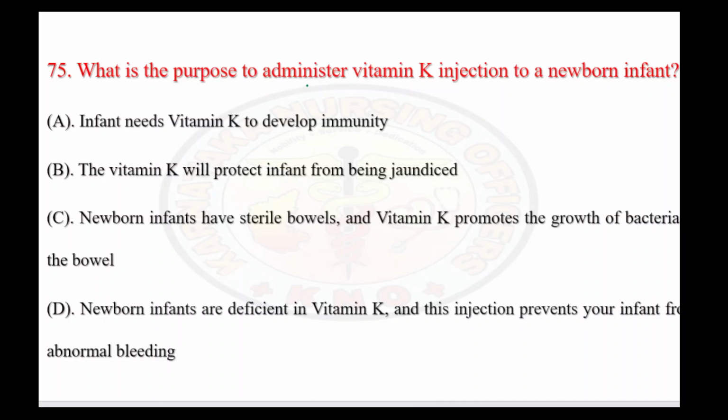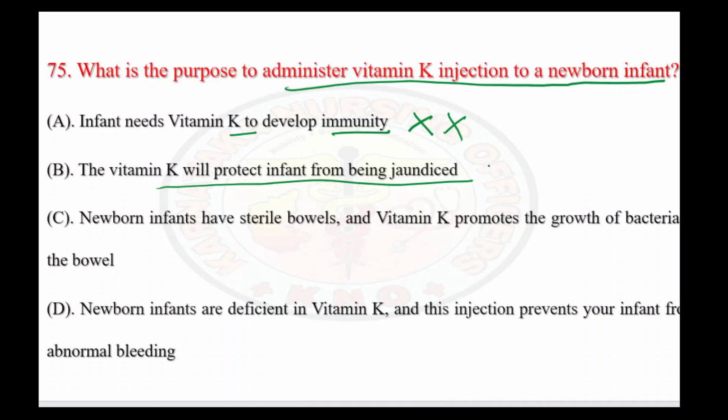The next question, what is the purpose to administer vitamin K injection to a newborn infant? So why are we giving vitamin K injection immediately after the delivery? Infant needs vitamin K to develop immunity. It is not for developing immunity. Vitamin K will protect the infant from being jaundiced. No, it is not protecting against jaundice also. Infant has a sterile bowel and vitamin K promotes the growth of bacteria in the bowel. Also no. Just for controlling the bleeding disorders in the children, we are giving vitamin K. So here the right answer is option D.